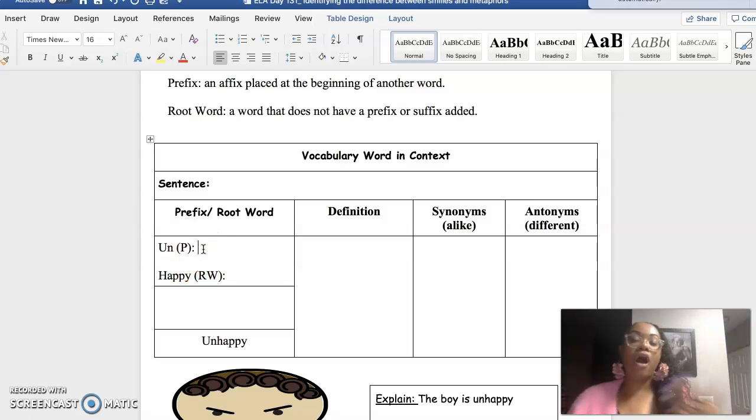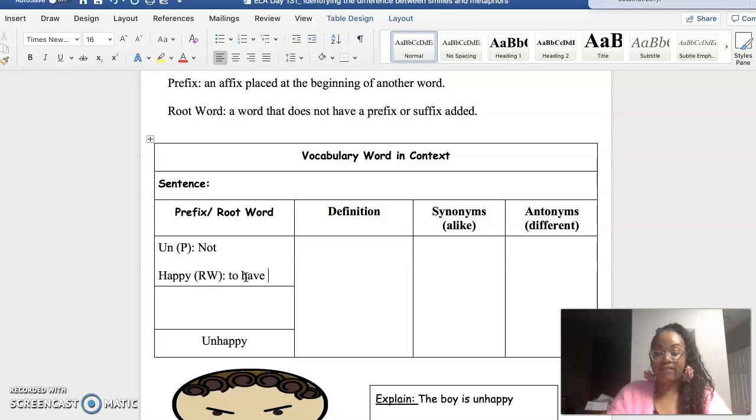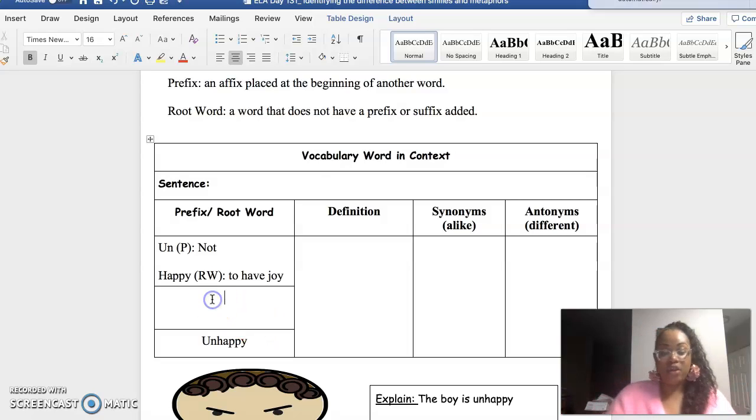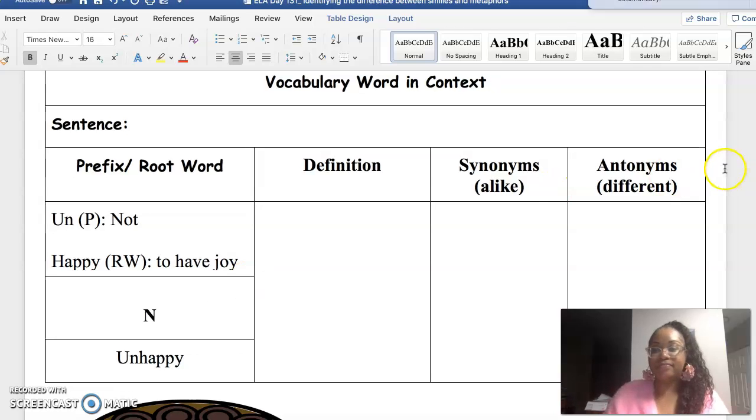Now, we know that all prefixes have a meaning. What does un mean? Un simply just means not. Okay? What does happy mean? Happy is easy, right? I know that happy means to simply have joy. Okay? Make sure that you are writing in your packet while you're following along with me. The word that we are going over today is unhappy. When we place the prefix and the root word together, it creates a new word.